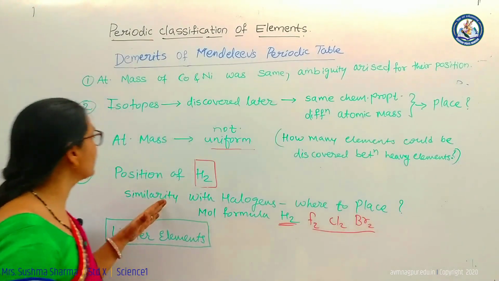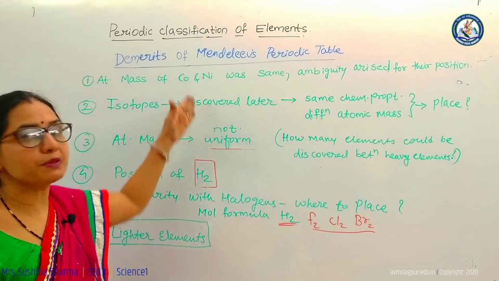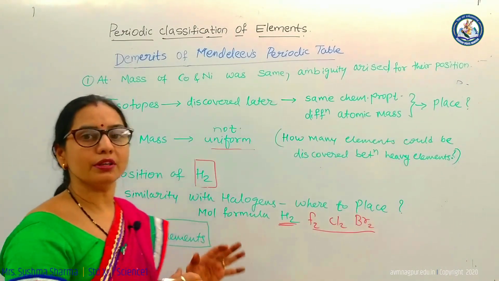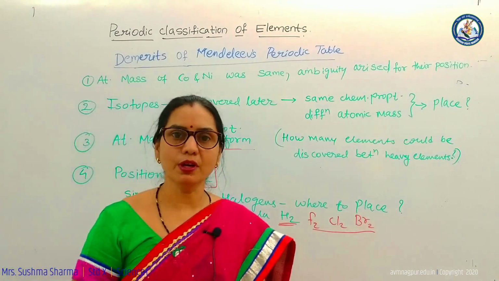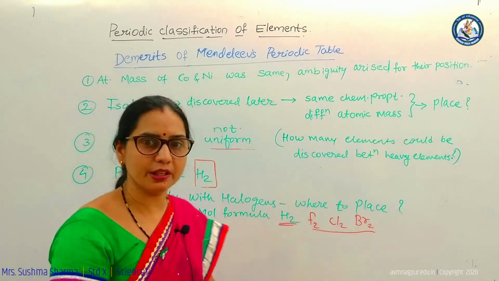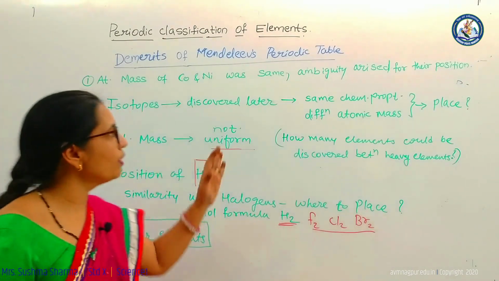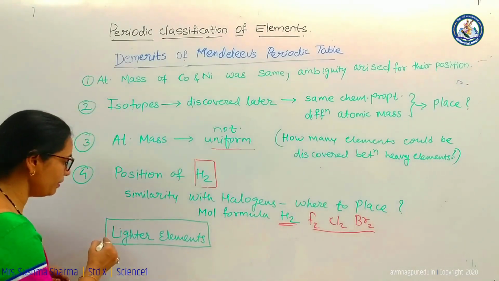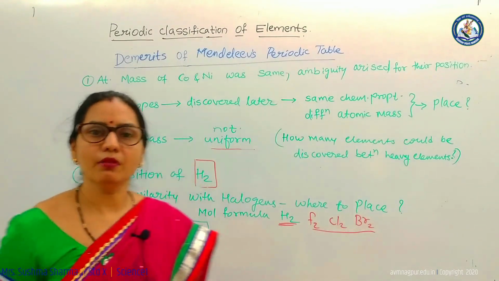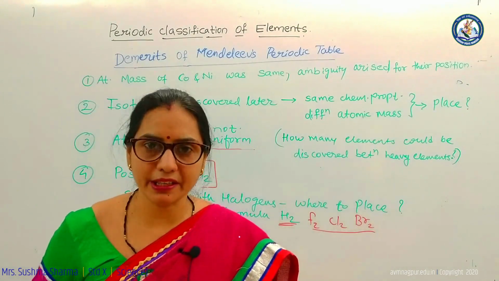So limitations were there for Mendeleev's periodic table. That is why this was not 100% successful, and again rejection came to Mendeleev's periodic table. So it was successful only for the lighter elements. Mendeleev's periodic table was successful only for lighter elements.